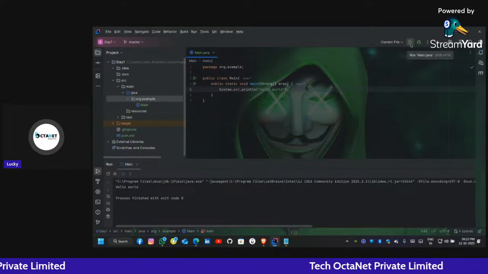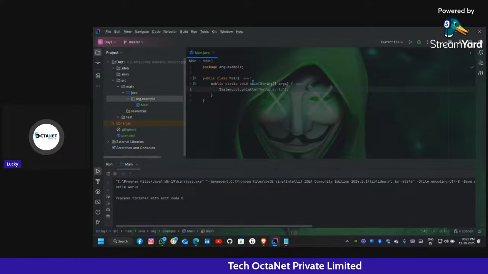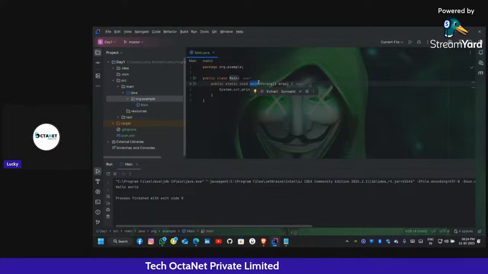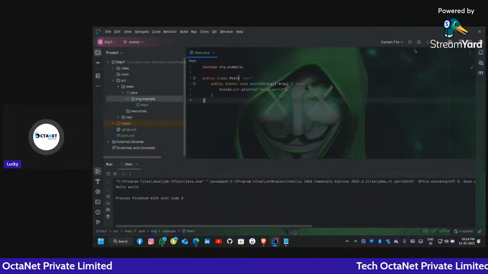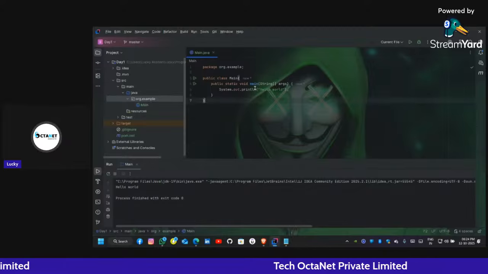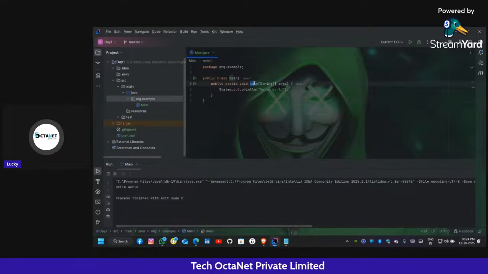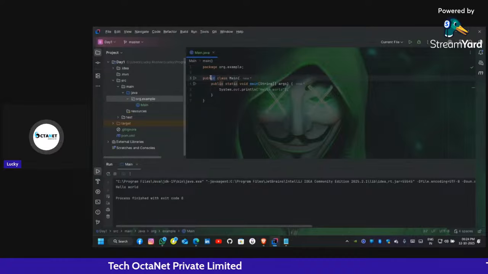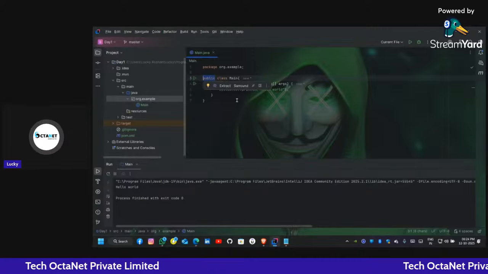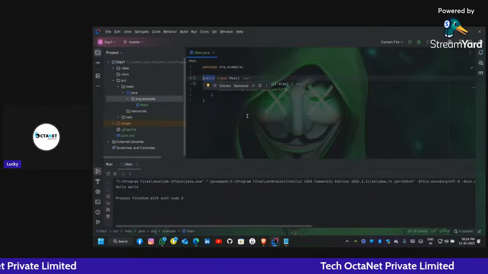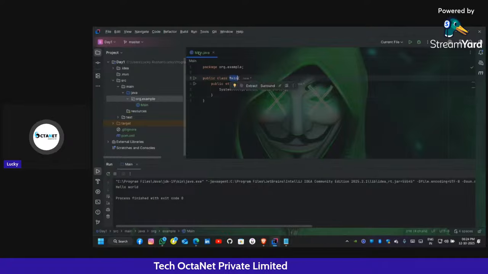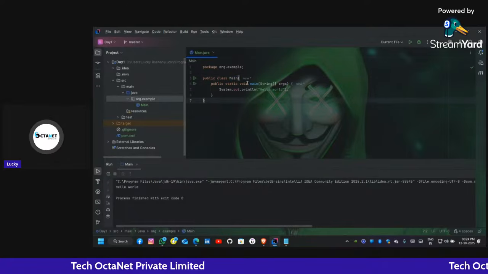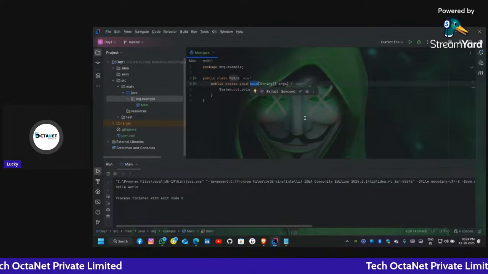Whenever I click on run program, the Java compiler searches for this particular main method. You can say main is a keyword or key method. When I execute any Java program, at first it looks for the main method. That's why its class is always public. If it is private, then the compiler cannot access it. That's why this class is always public, and the name is always the same as the file name, to find the main method in it. You get it, guys? Got it?